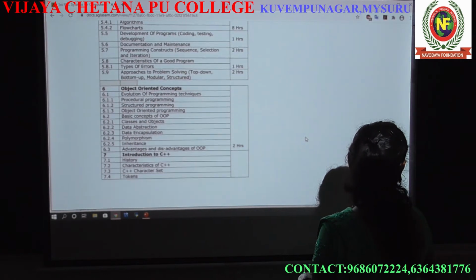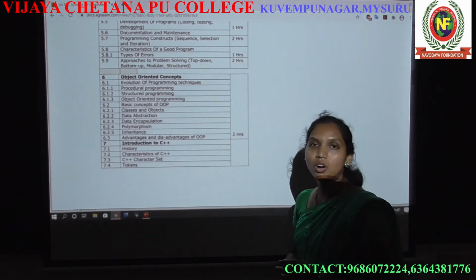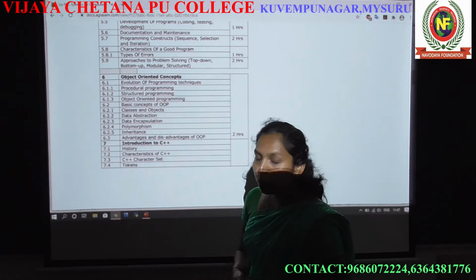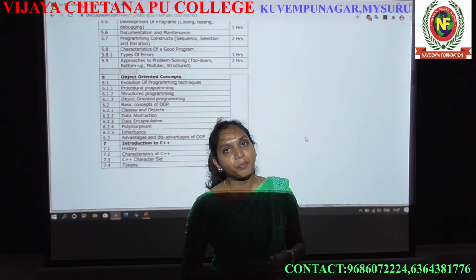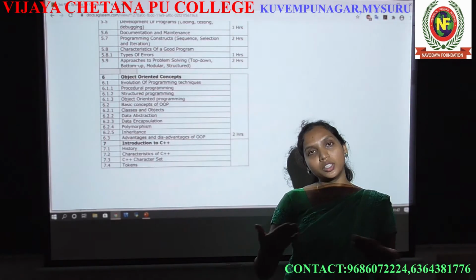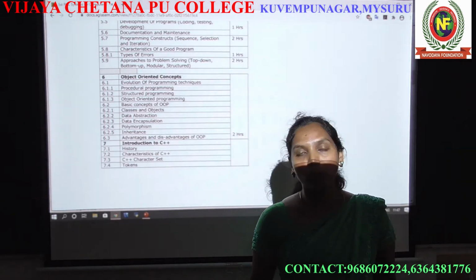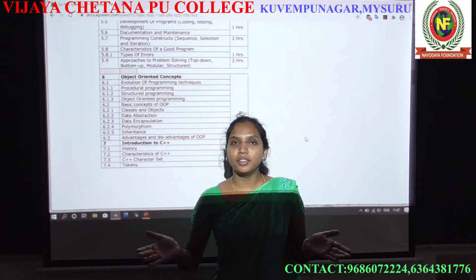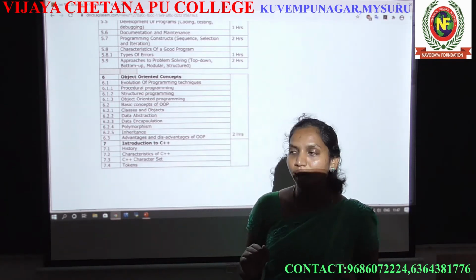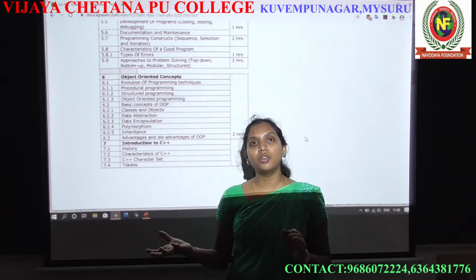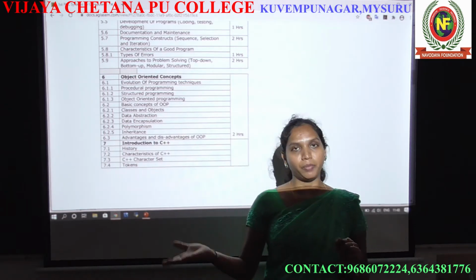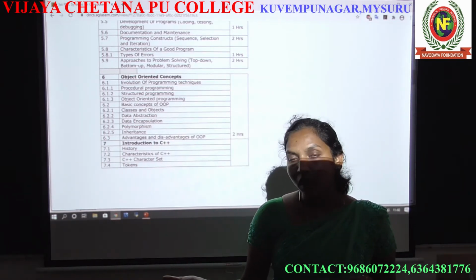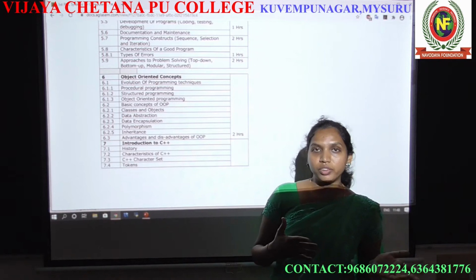The next is the object oriented concept. What you have studied in your school about computer, I don't know, but as I know you studied the fundamentals of the computer. In fundamentals, that means what a computer is, what hardware and software are, as well as some Microsoft Office, right?